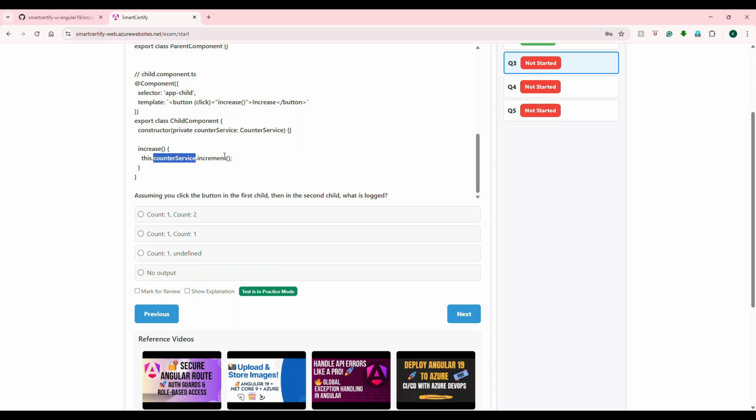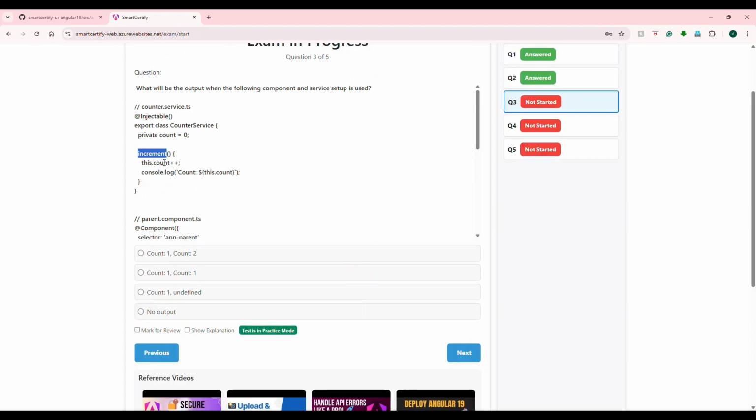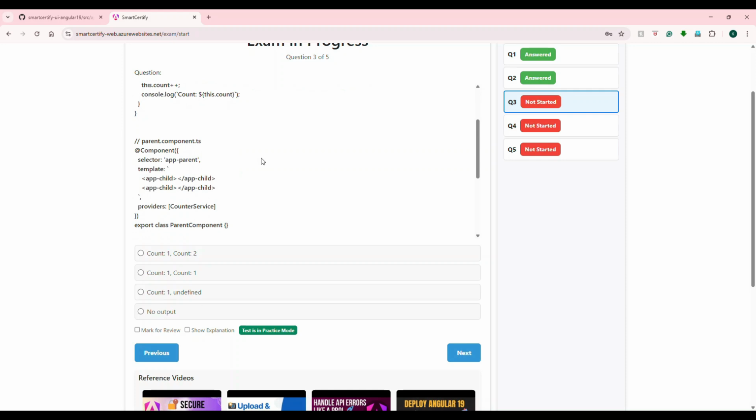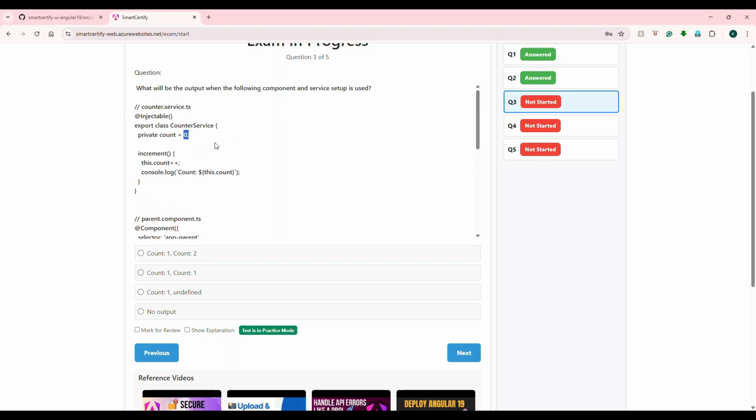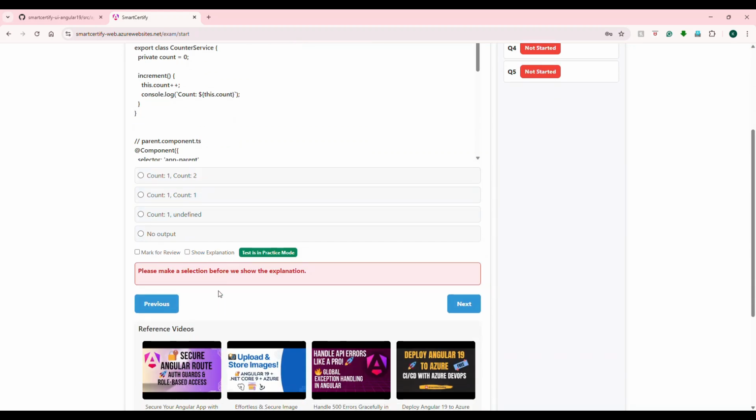If increment is invoked, what is it doing? Increment is in the service. This.count++ will increase the count and log it, which means it should log 1. Let's see, do we have 1? We have it here. Let's take a look at what the answer is. You can guess. Oops, it's first asking us to select. I'm going to also demonstrate what will happen if I choose a wrong answer here. This is just for learning purposes.